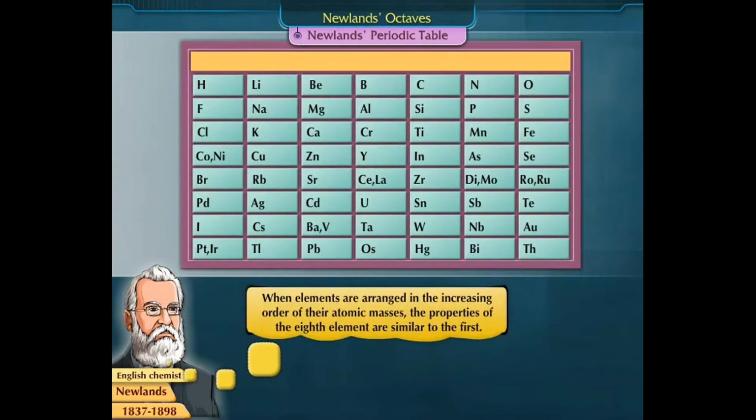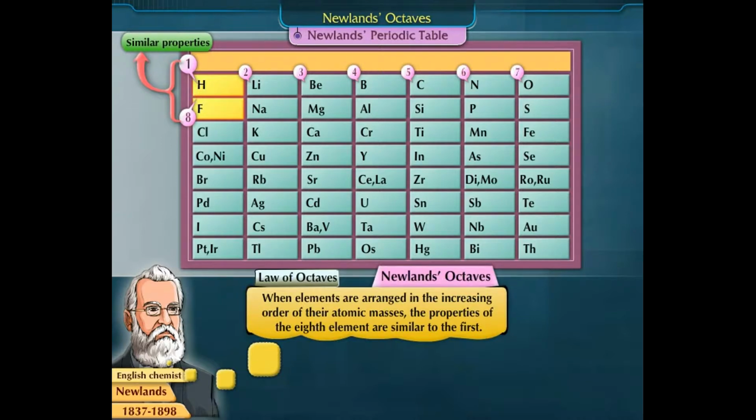Newland proposed a law of octaves which states that when elements are arranged in the increasing order of their atomic masses, the properties of the 8th element are similar to the first. Therefore, his classification was known as Newland's octaves.